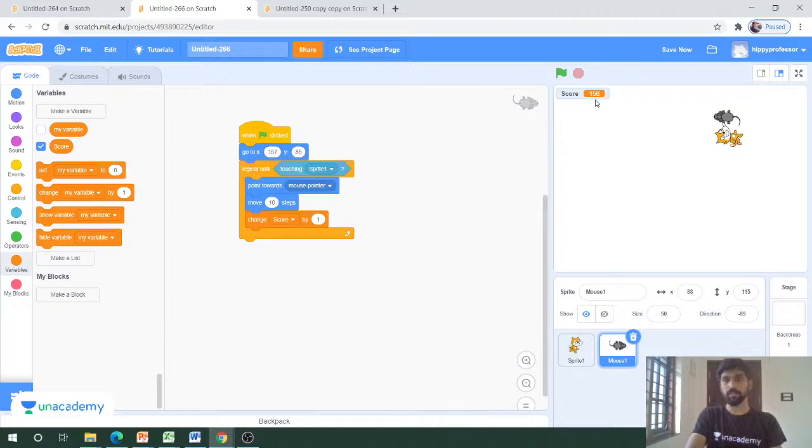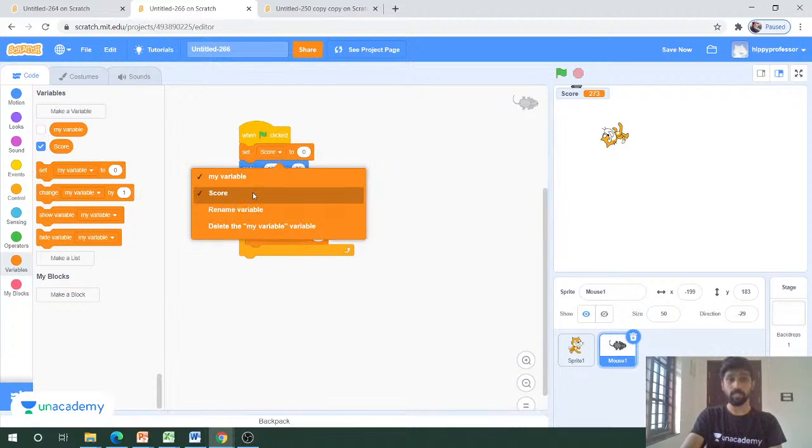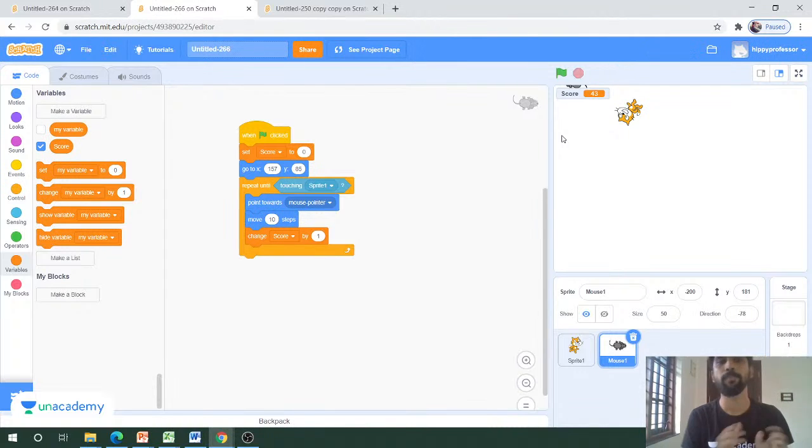If I now check the value here, 156, and I play the game again, we will start from the same value. We want the value to be 0 whenever we start the game from the beginning. So in order to do that, we will set my variable to, or set the score to 0. So if I start the game, it will start from 0. This is the basic game, and I explained it in a short span of time. If you want a detailed view, as I told you earlier, you can refer to my previous YouTube session.